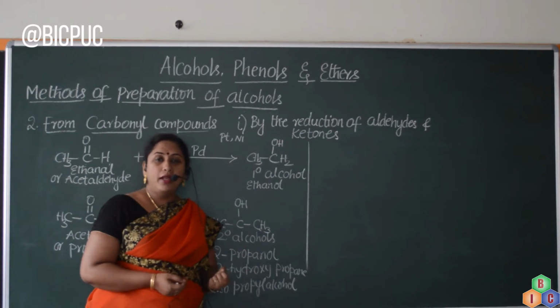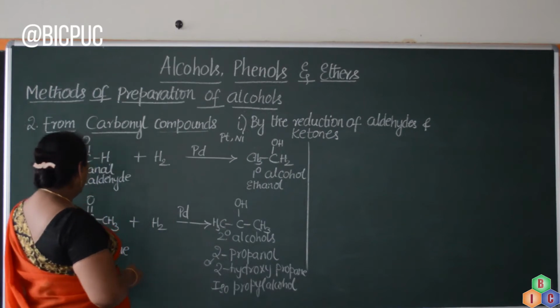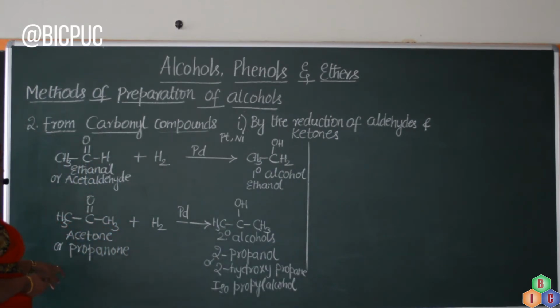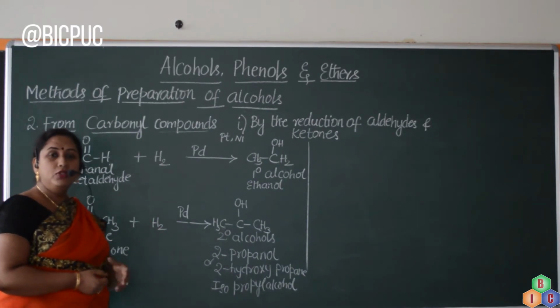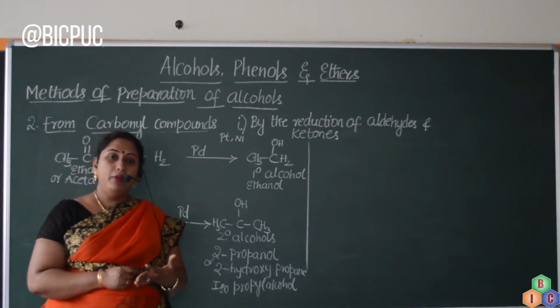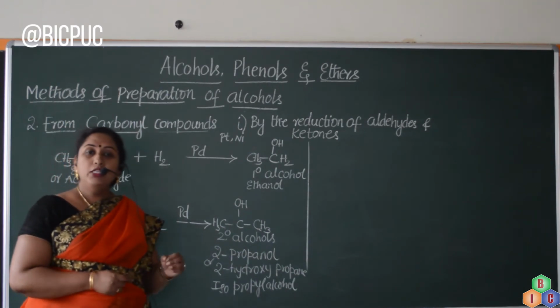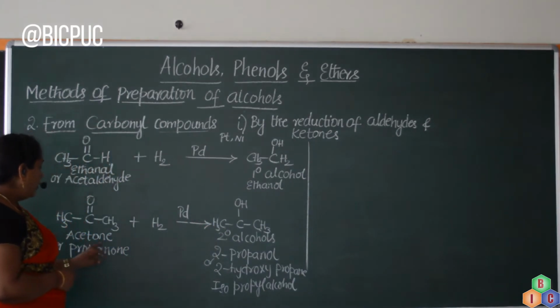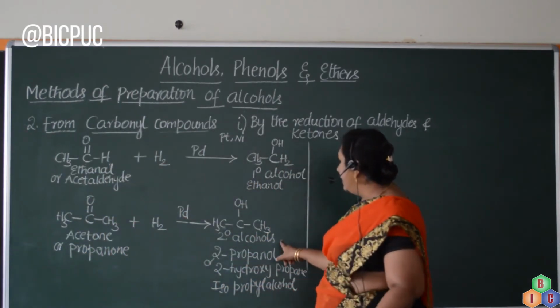Now let me just illustrate this with one more example by taking the case of the ketone. Ketone, say for example, acetone, upon reduction by taking any one of those three catalysts as I mentioned earlier, maybe platinum, maybe palladium or maybe nickel, we will be able to obtain the corresponding alcohol. Always from ketones, we will be able to obtain secondary alcohol. So now acetone or propanone upon reduction by taking the catalyst will yield us the corresponding secondary alcohol.